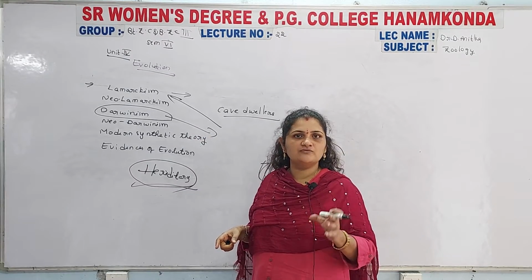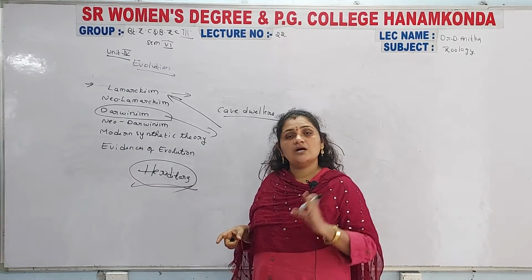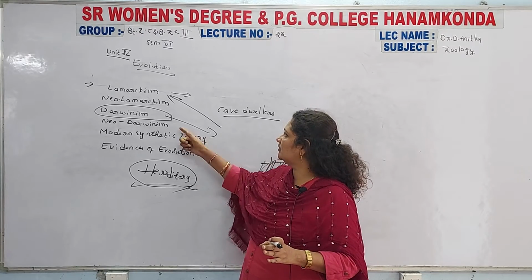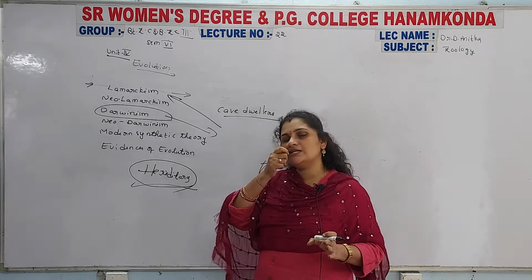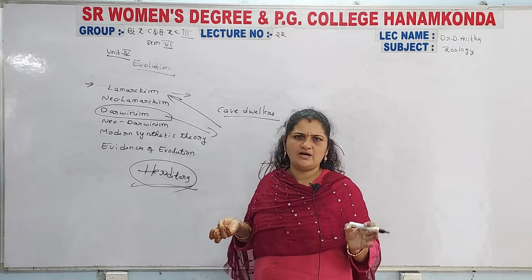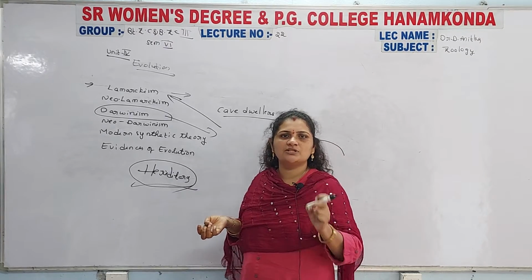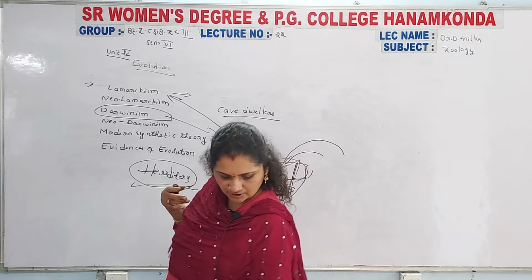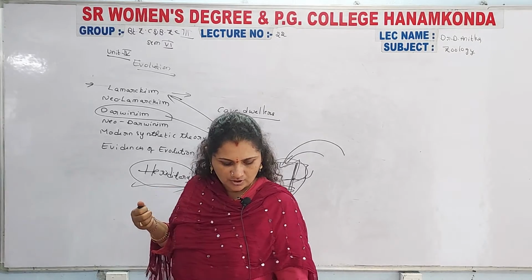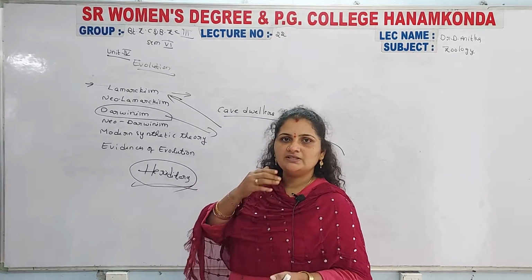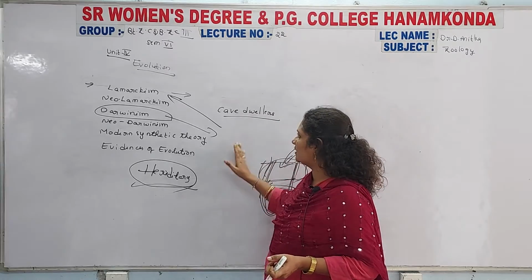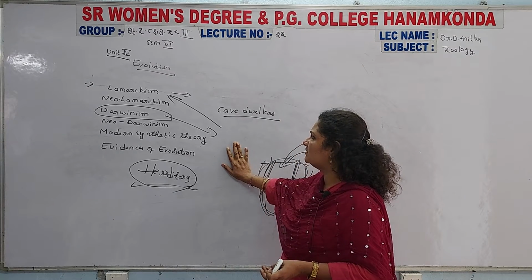New information was explained by Darwin, which is neo-Darwinism. So some changes took place from Lamarckism to neo-Lamarckism and from Darwinism to neo-Darwinism.